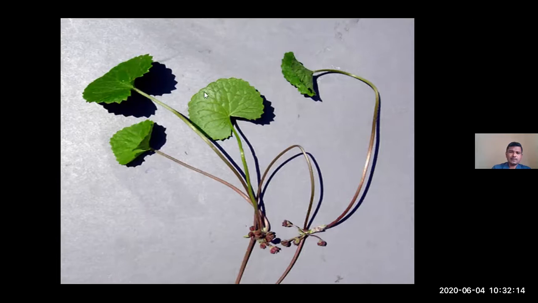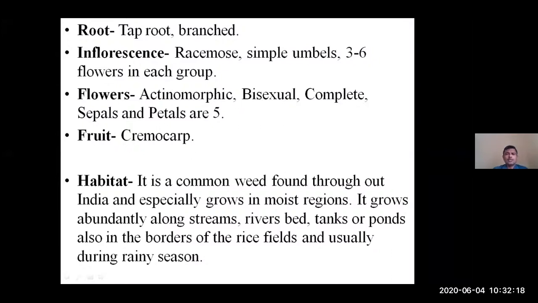So this is the inflorescence, a small inflorescence. The root is taproot, branched. The inflorescence is racemose, specifically a simple umbel inflorescence. There are 3 to 6 flowers in each group. The flowers are actinomorphic, bisexual, complete. Sepals and petals are 5 in number. The type of fruit is cremocarp.